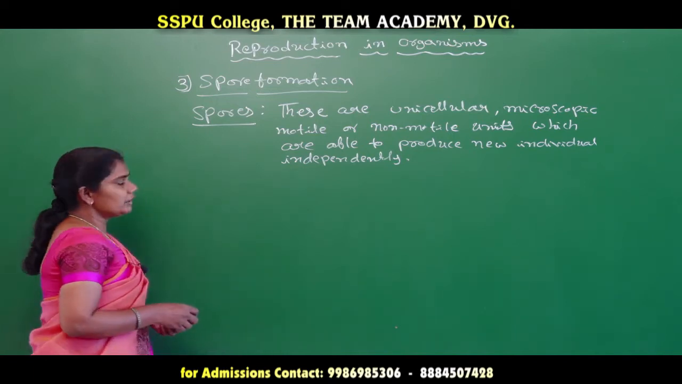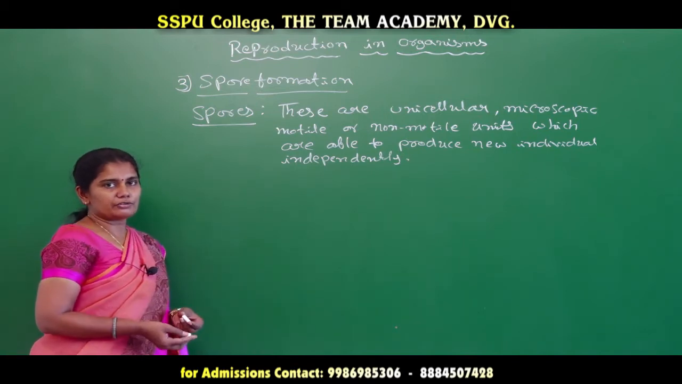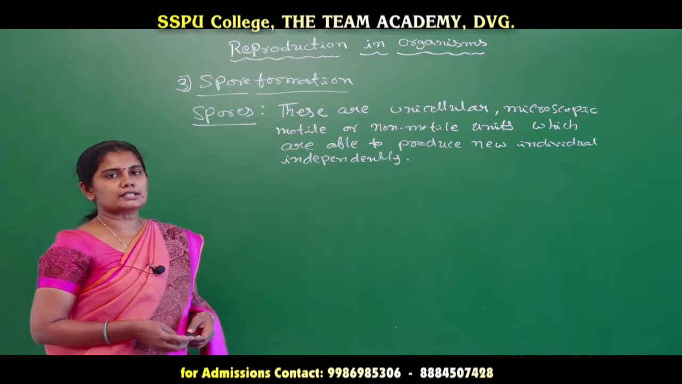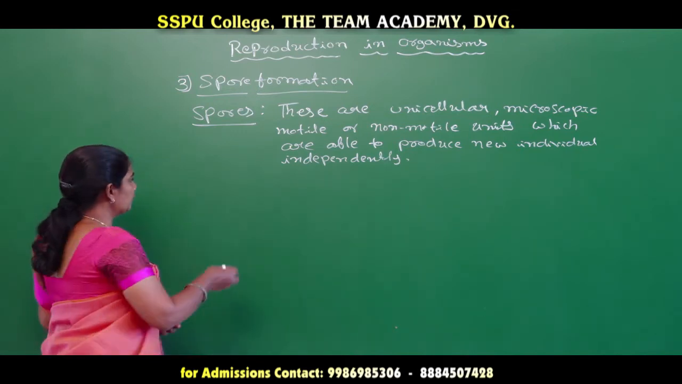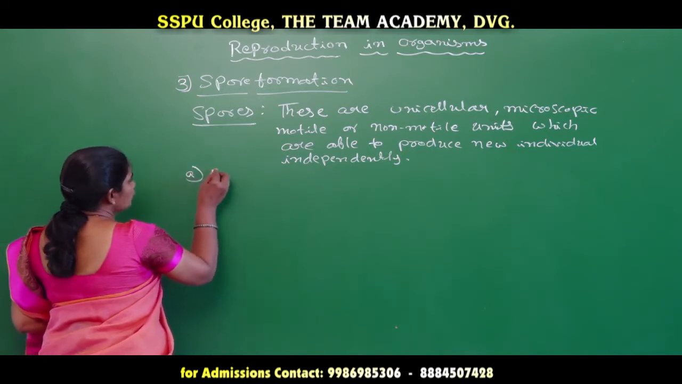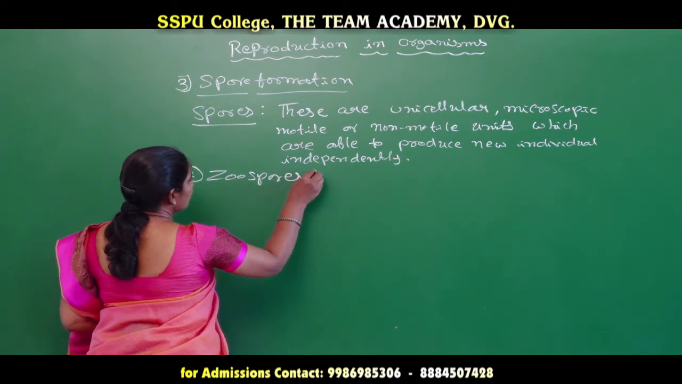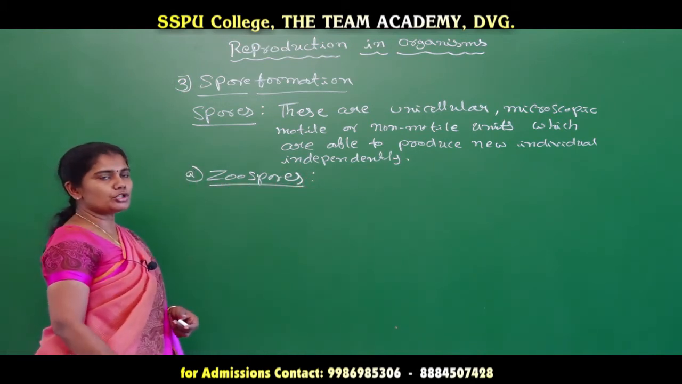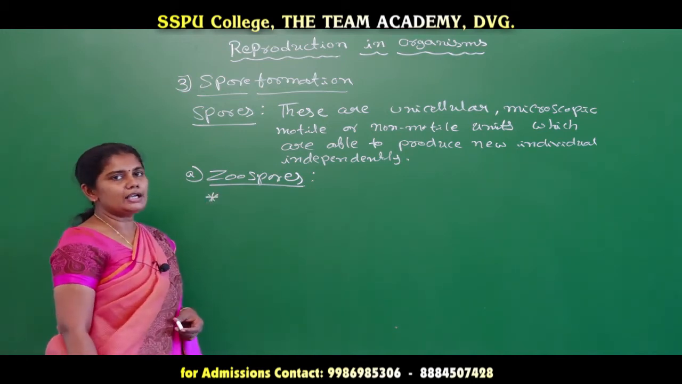Now the next one is spore formation, the formation of spores, as you know. Different types of spores are produced in asexual reproduction. Out of that, the first one is the zoospores. These are the spores which are usually produced in algae and fungi.